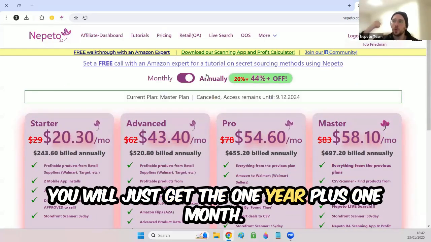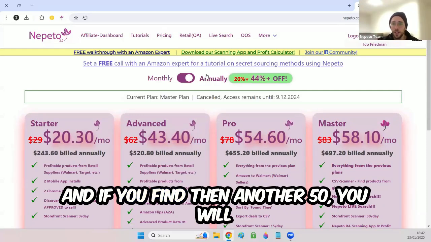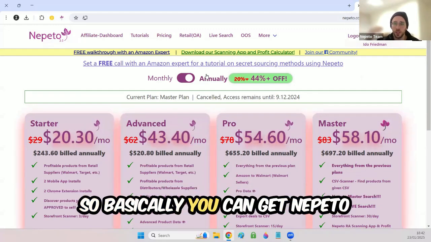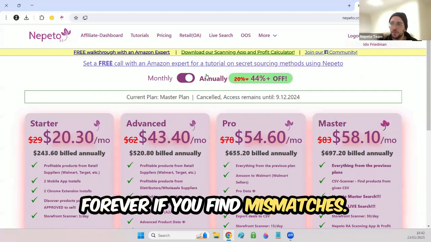So you will just get 1 year plus 1 month, and if you find then another 50, you will get 1 year plus 2 months, and so on. So basically, you can get Nepeto forever if you find mismatches.